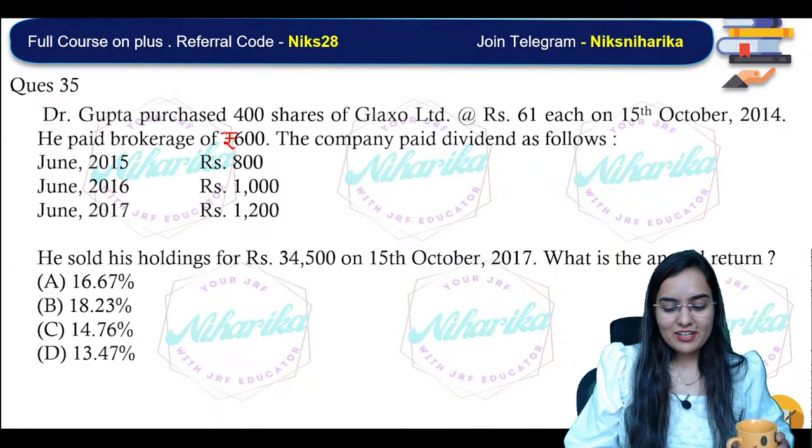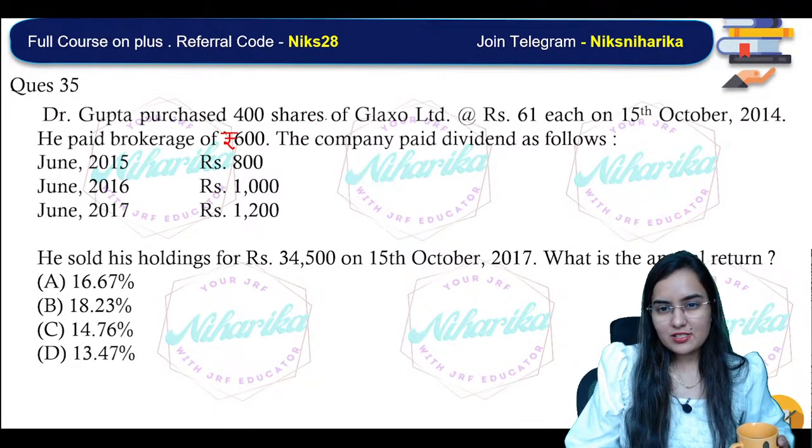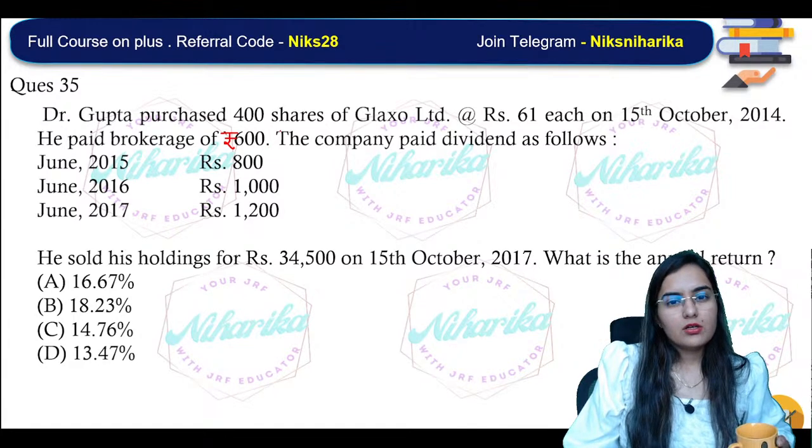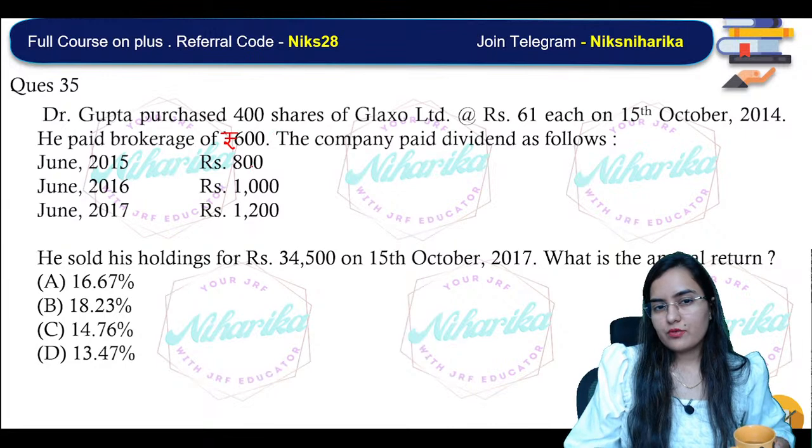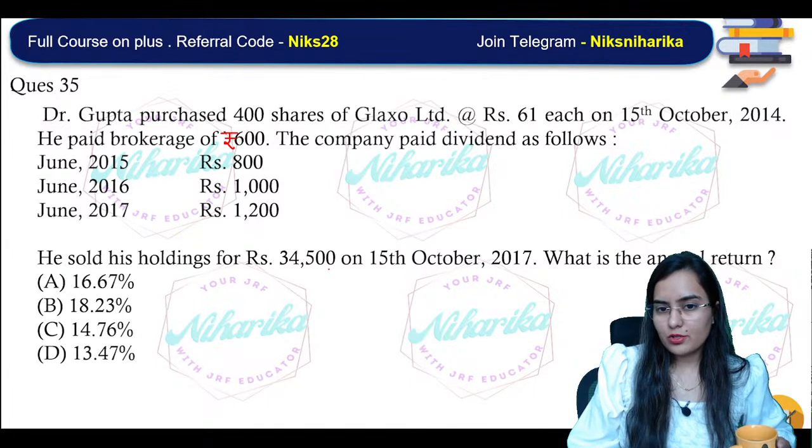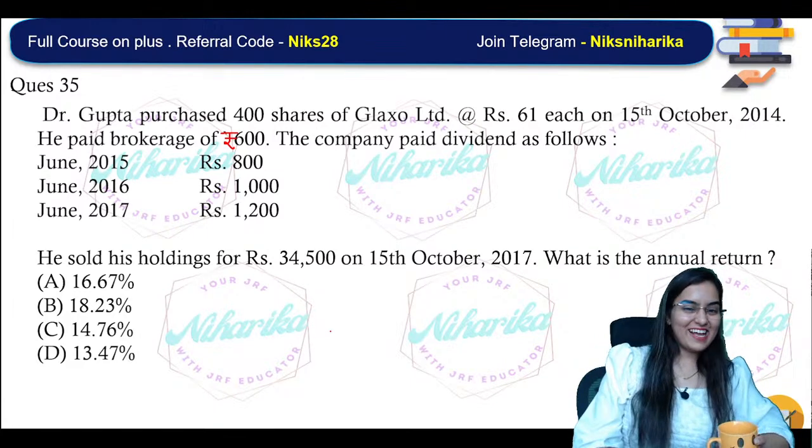Next, Dr. Gupta purchased 400 shares of Glaxo Limited at 61 rupees each on 15th October 2014. He paid brokerage of 600 rupees. Acha. So that means you'll calculate the cost for Dr. Gupta. Then the company paid dividend. Okay. He sold his holdings for 34,500 in October 2017. What is the annual return? Nice question.